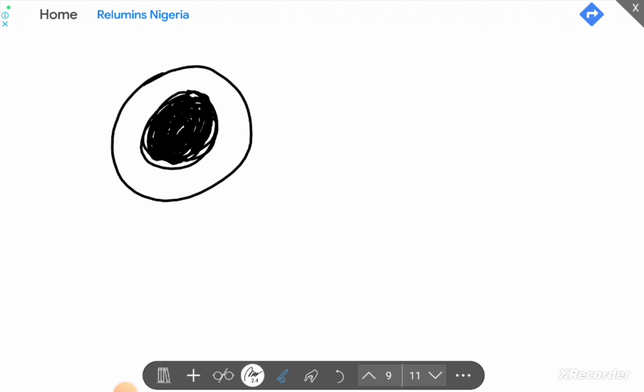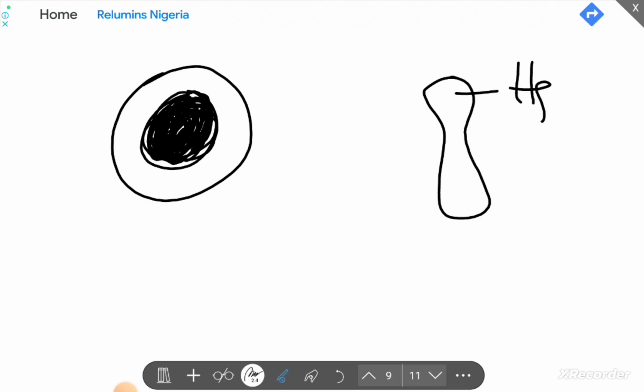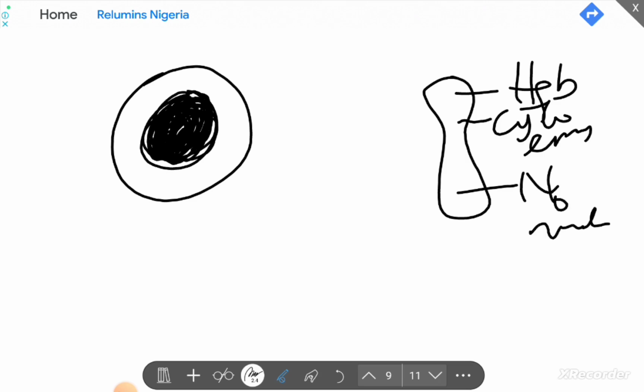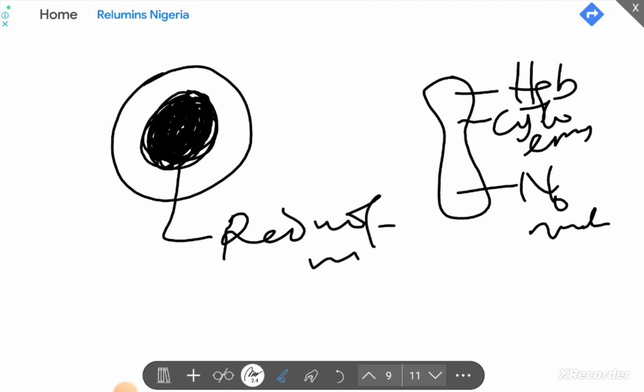Now, a mature red blood cell should have hemoglobin inside it, cytoplasmic enzymes, then no nucleus. There is no nucleus, and this one has a nucleus. So a major change that happens is that as the cell courses through the different stages, there will be a gradual reduction in the nucleus, which will eventually culminate in the absorption of the nucleus and other organelles.